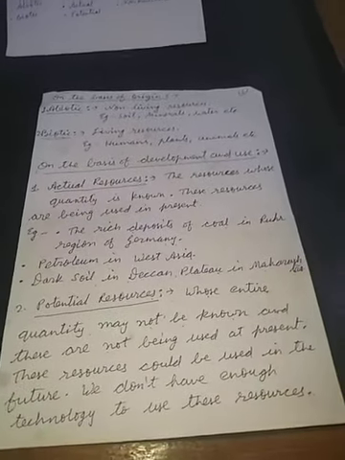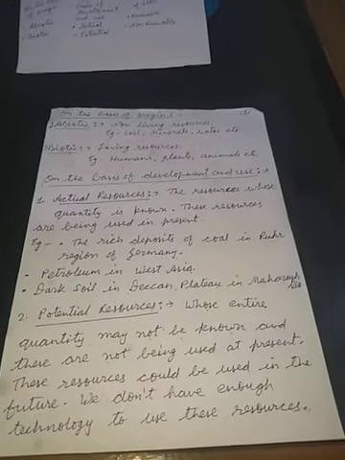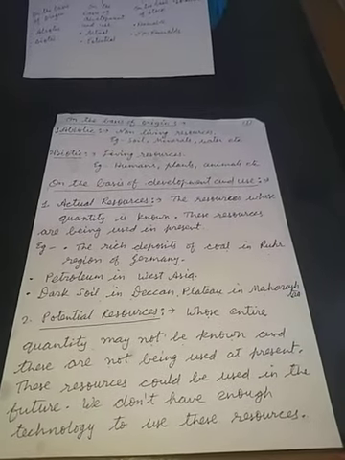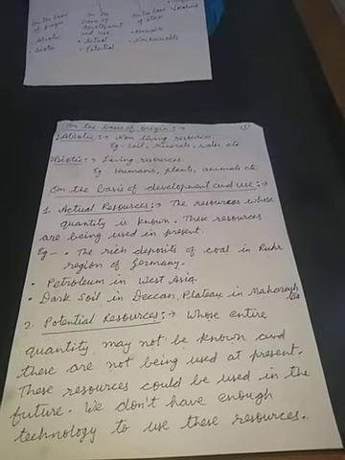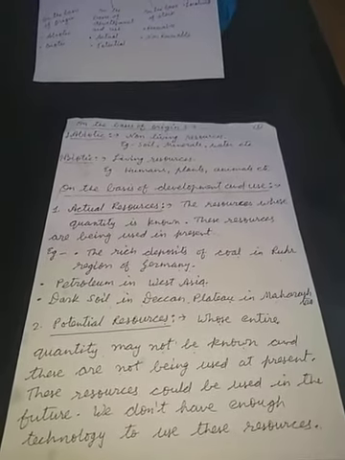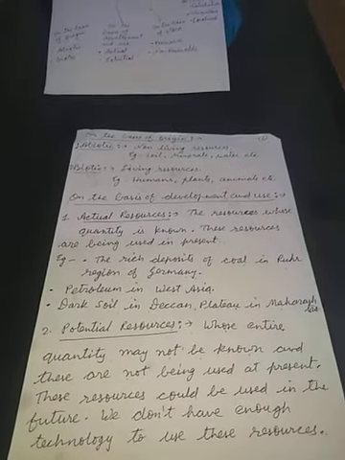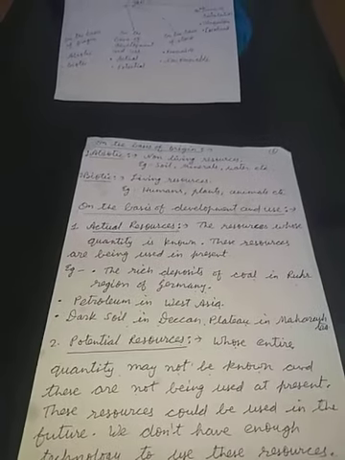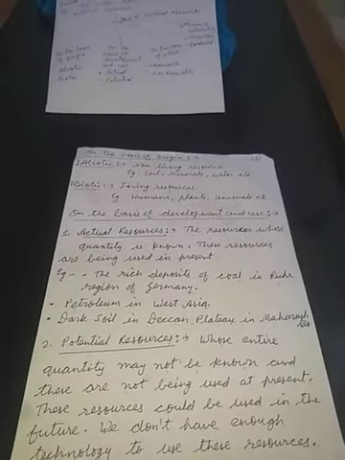For example, we know that in our desert area there is solar energy. We can do many things with solar energy, so it is a very good resource for us, but we do not have enough technology to use it. We know that solar energy is there in the desert area, but we do not have the technology to use it.